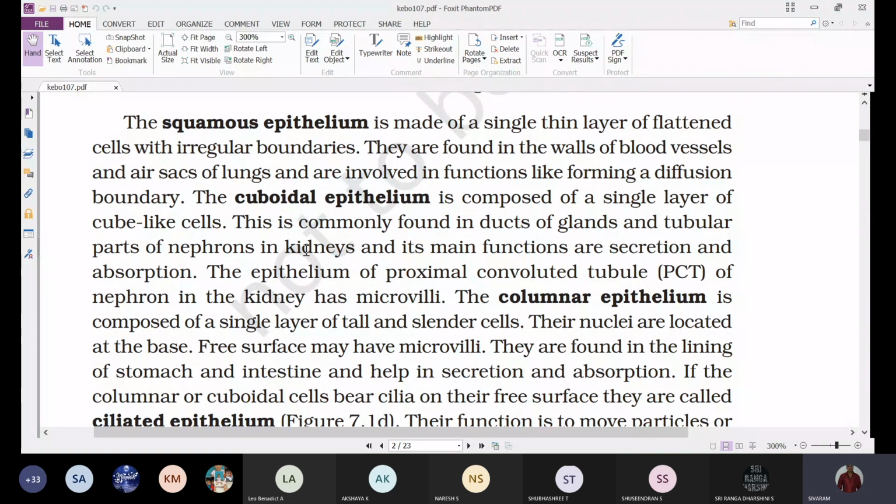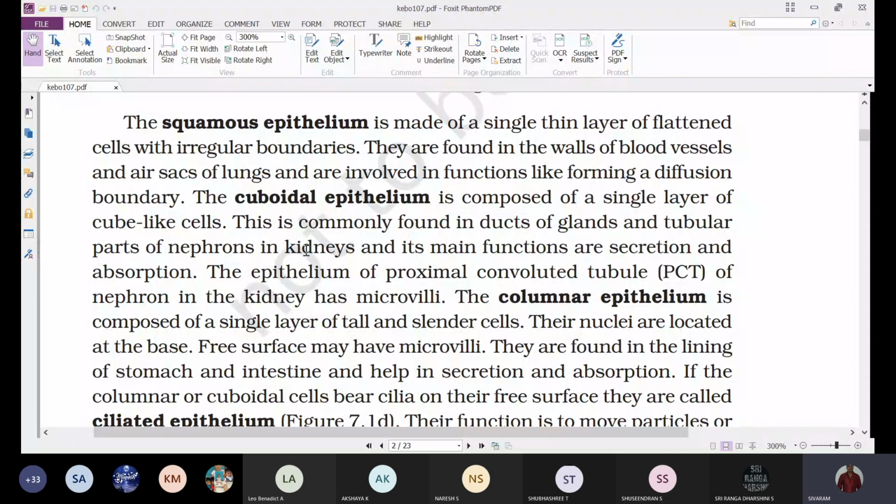That's why it is involved in the reabsorption of water and the secretion of certain excess minerals present in our body, so that the pH of the body and so on can be maintained. So this cuboidal epithelium lining the nephron plays a very important role.